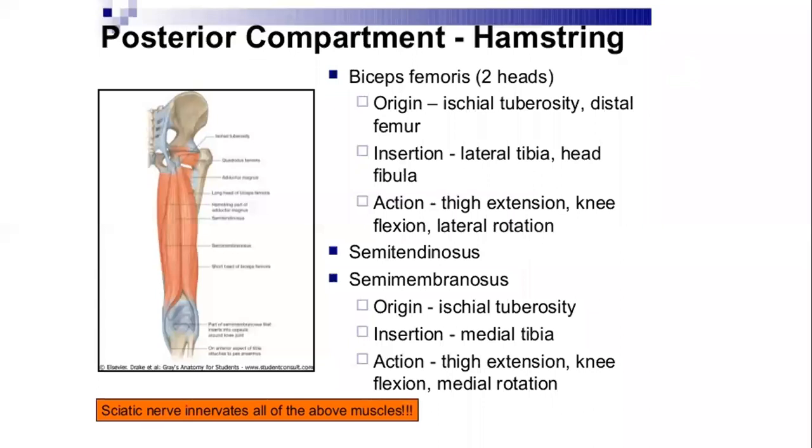Short head is not considered to be a hamstring part. It is not labeled as hamstring muscle because it does not share the common features that the other three muscles, that is the long head of the biceps femoris, semitendinosus and semimembranosus, share with each other. So the short head of the biceps femoris is excluded from the hamstring category. Biceps femoris has two heads. It has a long head that arises from the ischial tuberosity and a short head that arises from the linea aspera and lateral supracondylar line of the femur.